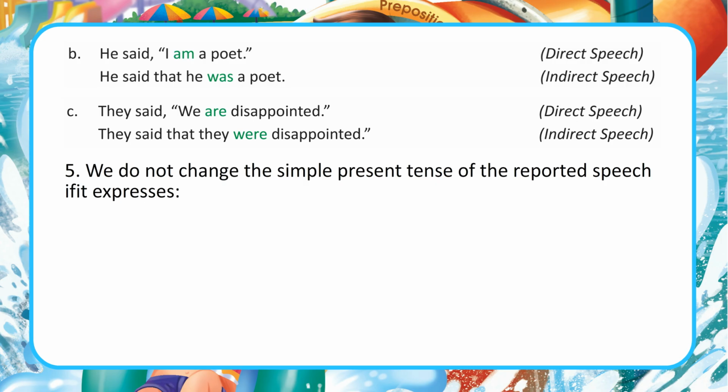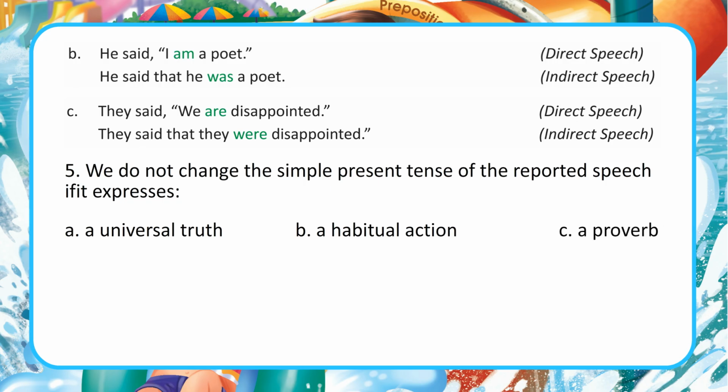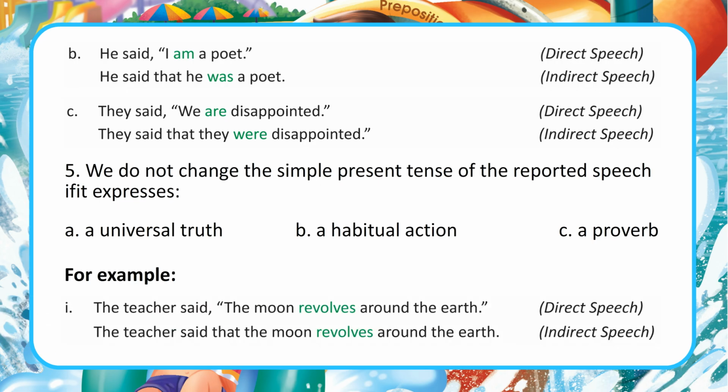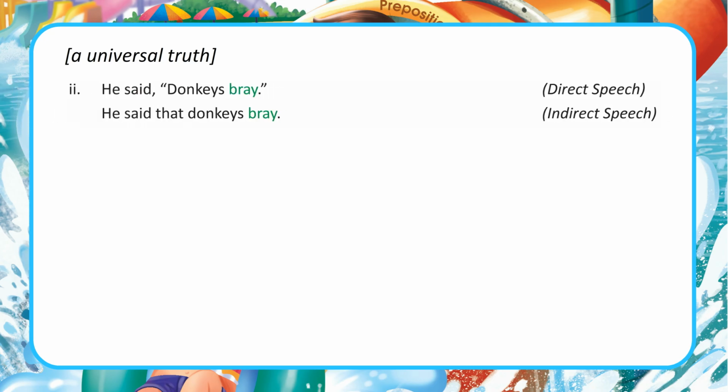5. We do not change the simple present tense of the reported speech if it expresses A. A universal truth, B. A habitual action, C. A proverb. For example, the teacher said, "The moon revolves around the earth." Direct speech. The teacher said that the moon revolves around the earth. Indirect speech. A universal truth.